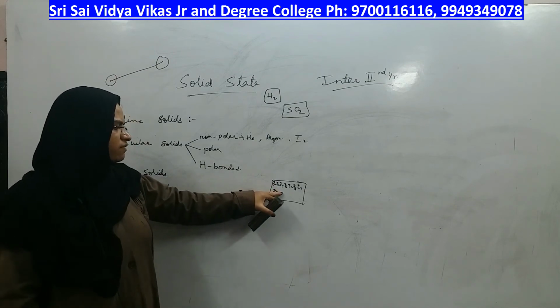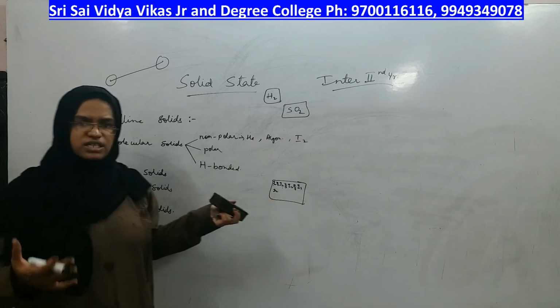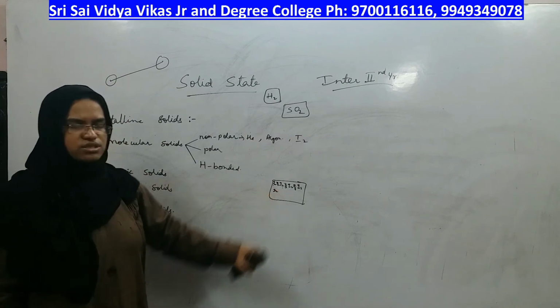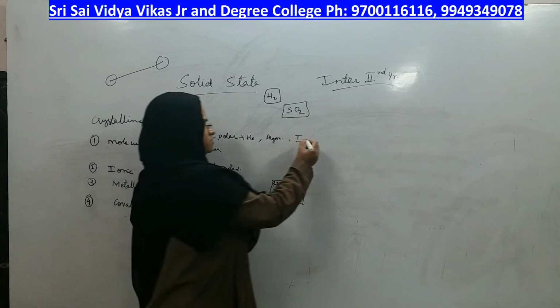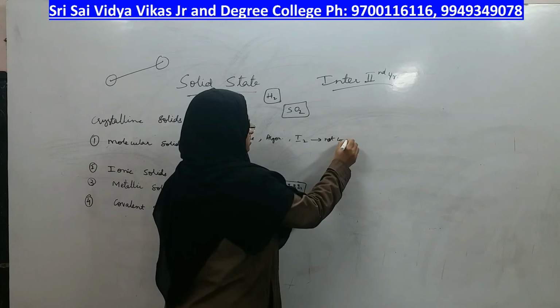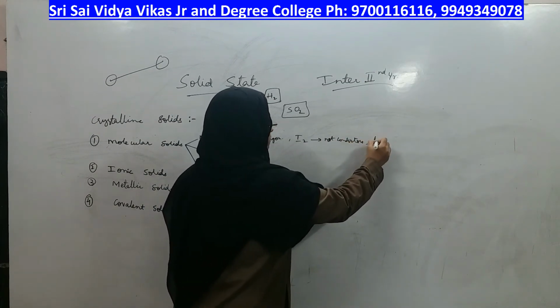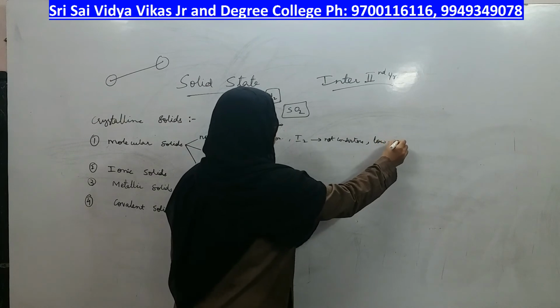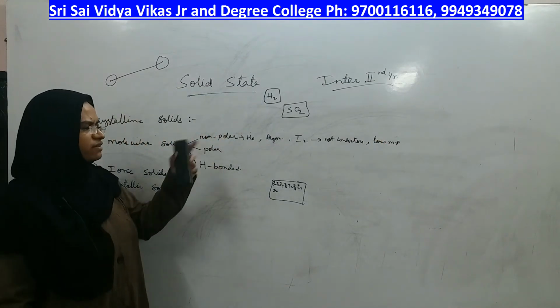That is the reason why conduction capacity will not be there in this solid, and their melting point will be lower. They are not conductors, and they have a low melting point.